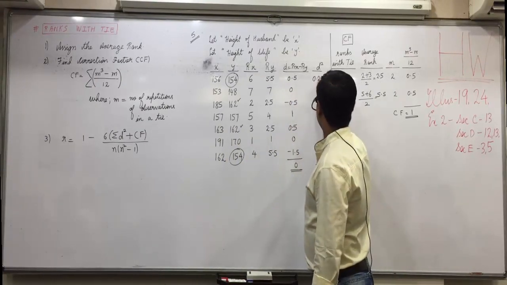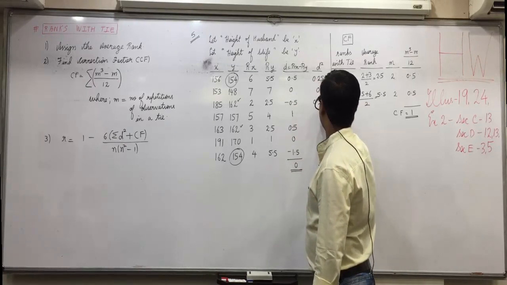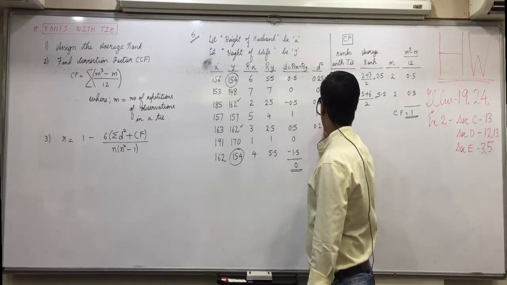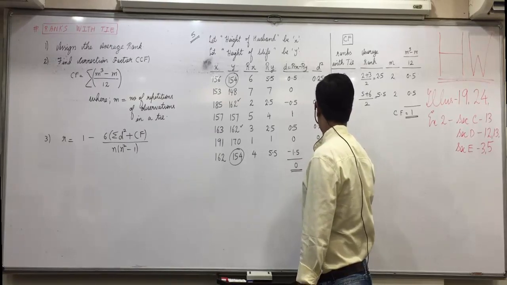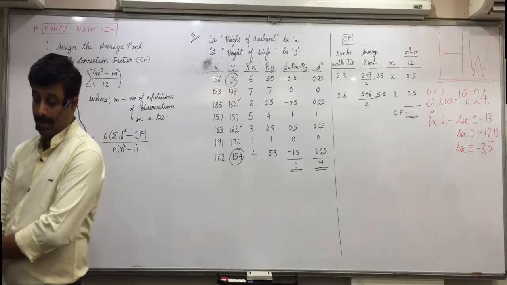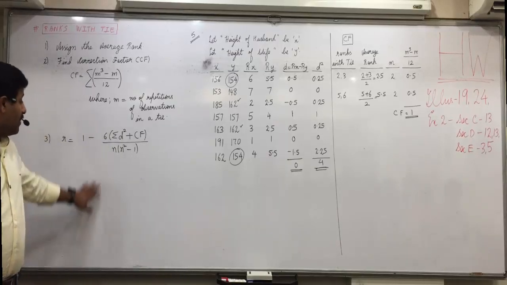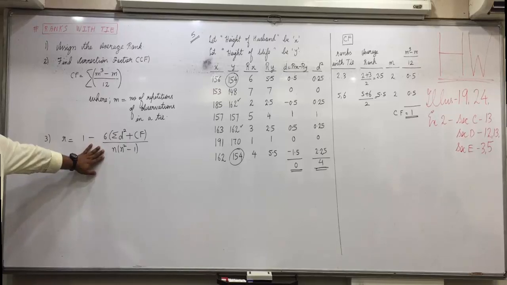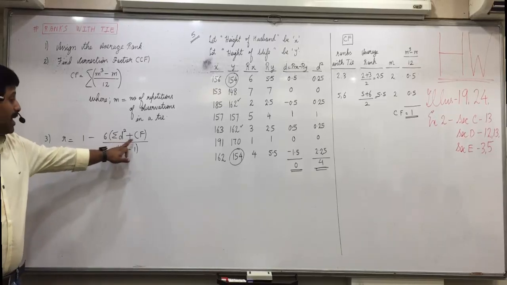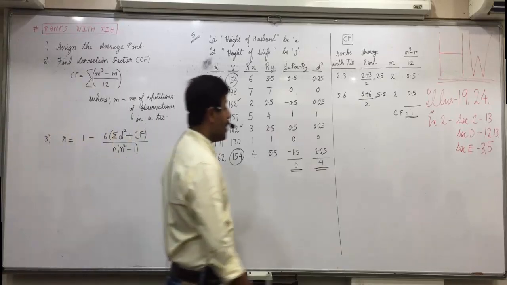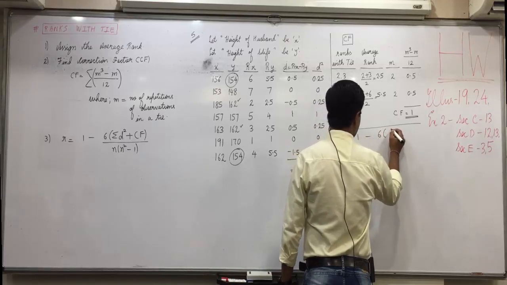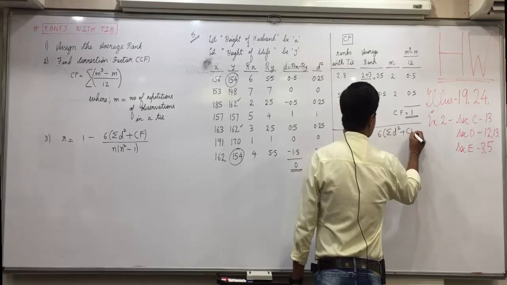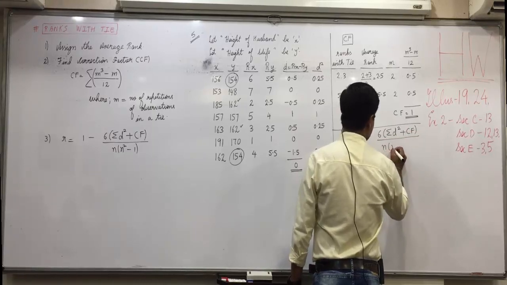0.5 square, 0.25. 0 square, 0. Again 0.5 square, 0.25, 1 square, 1. 0.5 square, 0.25, 0 square, 0, 1.5 square, 2.25. So the total is 4. Any confusion in this? Now we will be applying this formula. Formula will slightly change: in bracket sigma d square plus CF. Okay? So R equals 1 minus 6 in bracket sigma d square plus CF upon n into n square